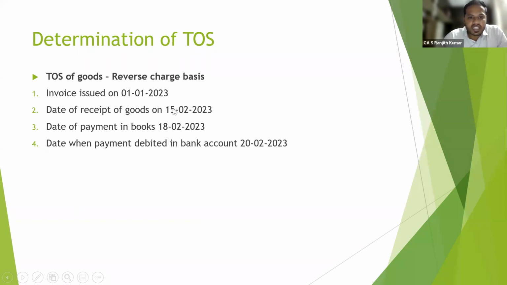Okay, date of receipt of goods is 15/2. Now the 31st day from the supplier's invoice. 31st January 2023 is the 30th day. Correct? So 31 minus 1 is 30, and 30 plus 1 is 1st February 2023, which is the time of supply. So the 31st day from date of invoice is 1st February 2023. The date of receipt of goods is 15th February 2023, and date of payment is 18th February 2023. Whichever is earlier is 1st February 2023.